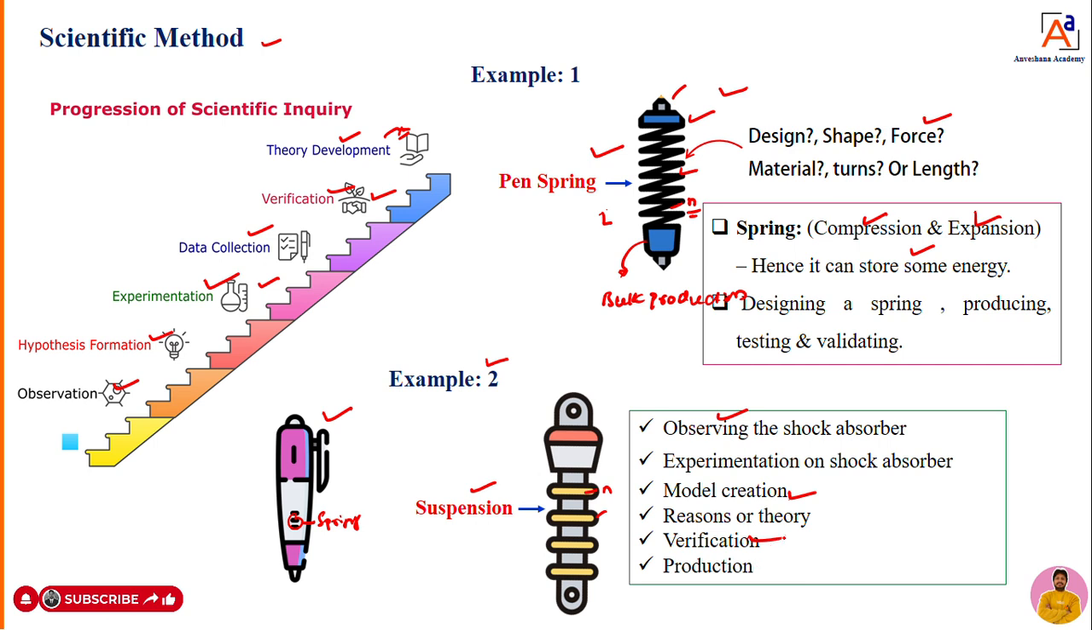And after the verification, if the results are fine or perfect, then you are going to develop a theory. Once the theory is developed, you will send that theory to mass production of that shock absorber. This is a second example for understanding the scientific method.